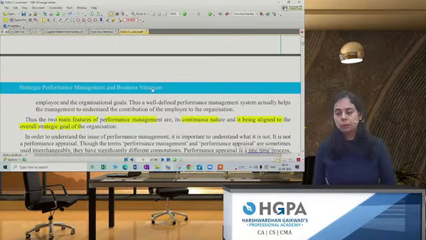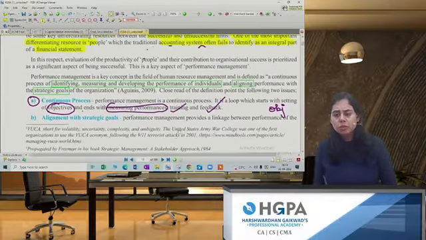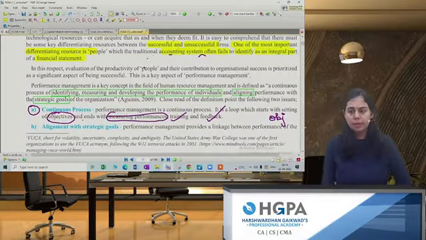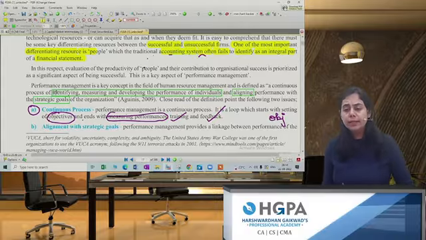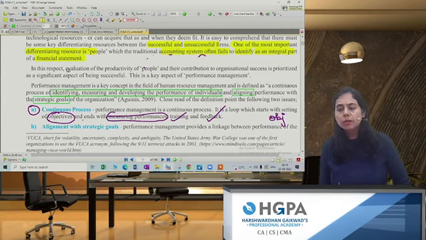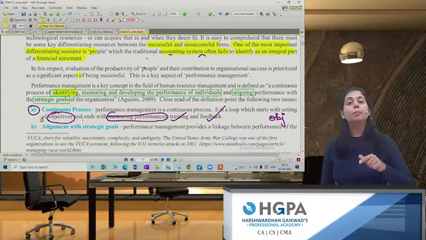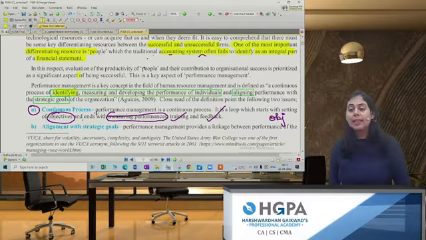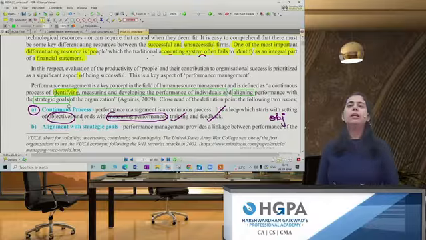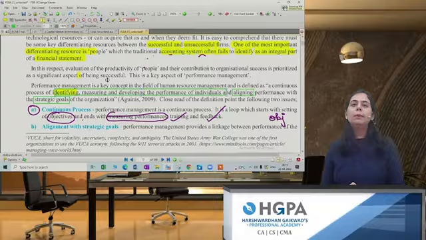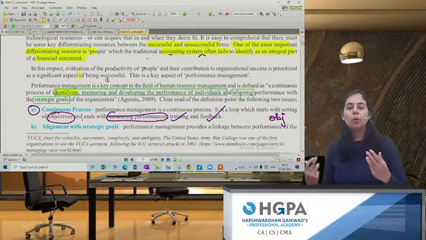Is this clear? Now, to start with performance management, there are three words which we need to identify. First thing we are supposed to do is identify the performance. Identifying what you want to achieve, and then measuring it, for example every month, every week or every quarter. And then at the end is developing. Developing means if there is any shortage, we will work upon it. So there are three words.